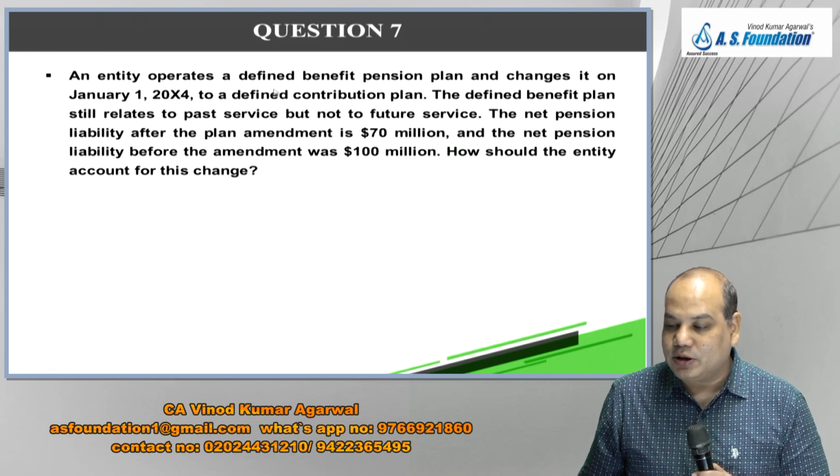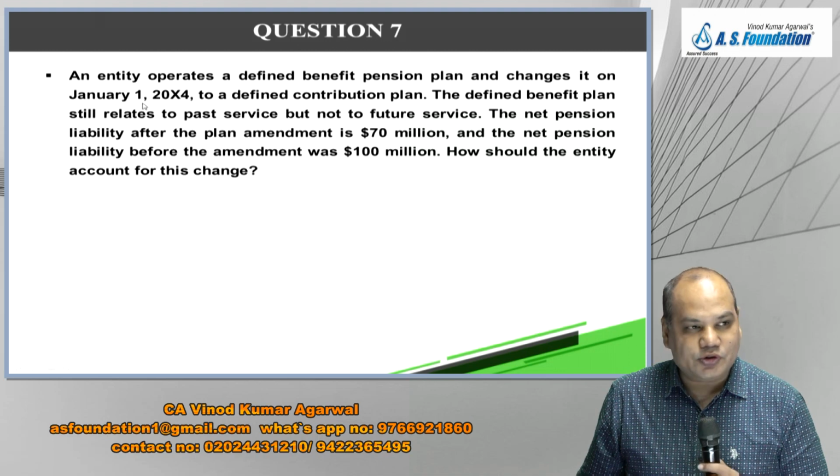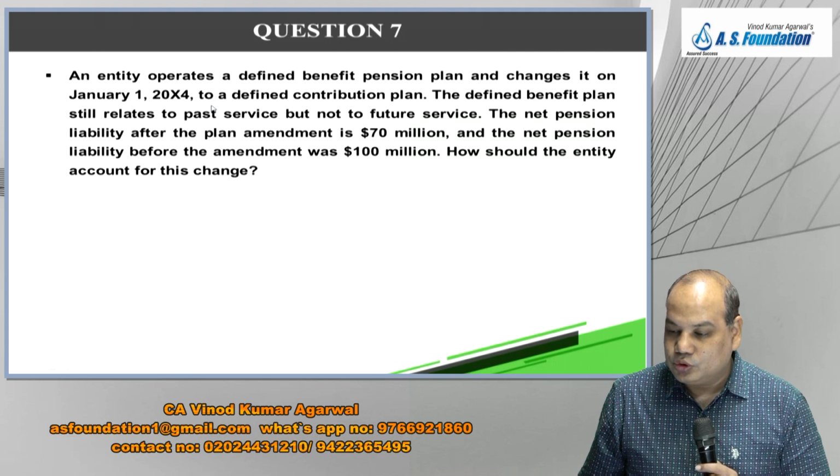An entity operates a defined benefit pension plan and changes it on 1st January 20x4 to a defined contribution plan. The defined benefit plan still relates to past service cost but not to future service.